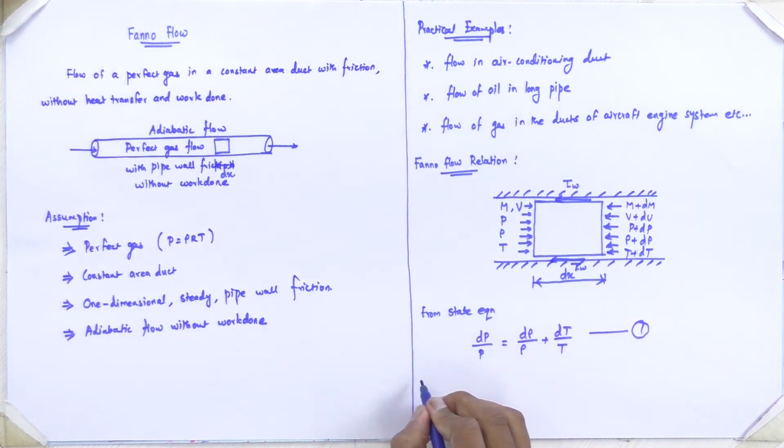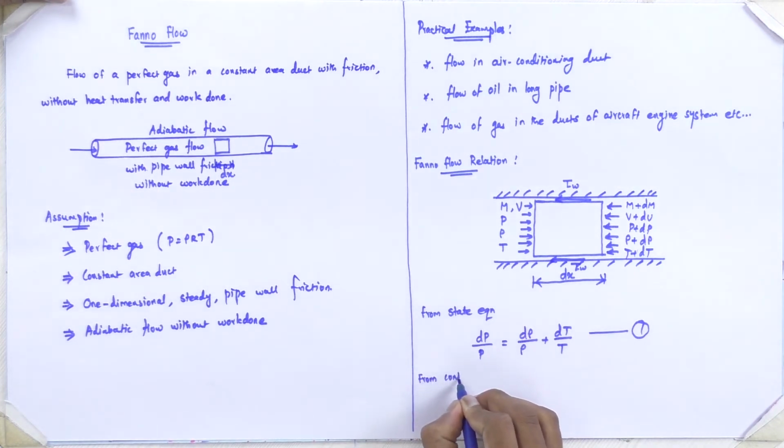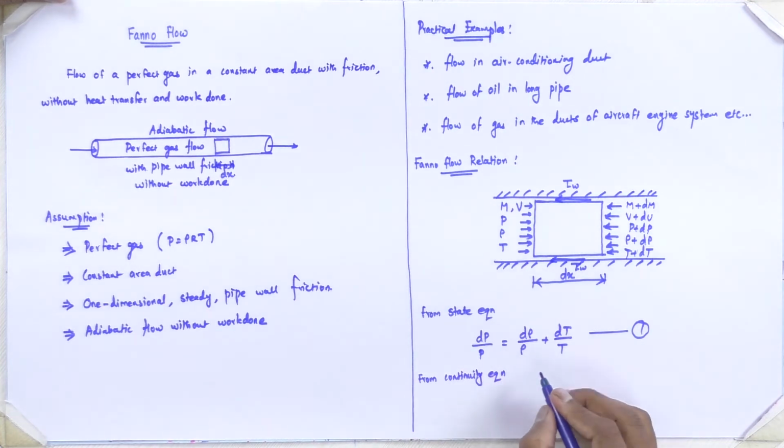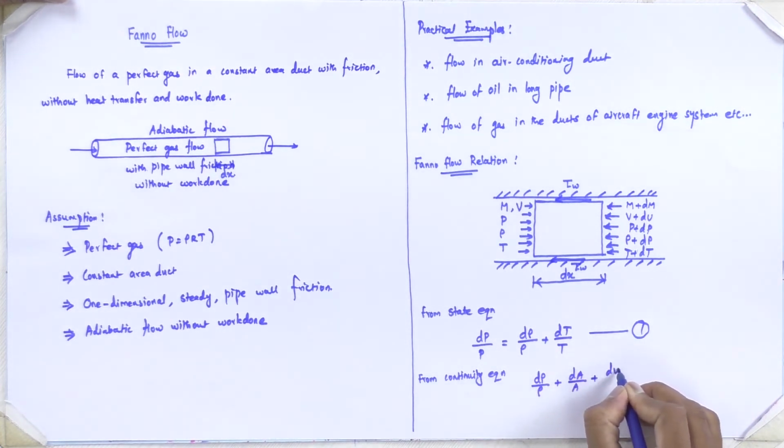Then we have the continuity equation. From the continuity equation, we have a relation between density, area and velocity: d rho by rho plus dA by A plus dv by v is equal to 0.